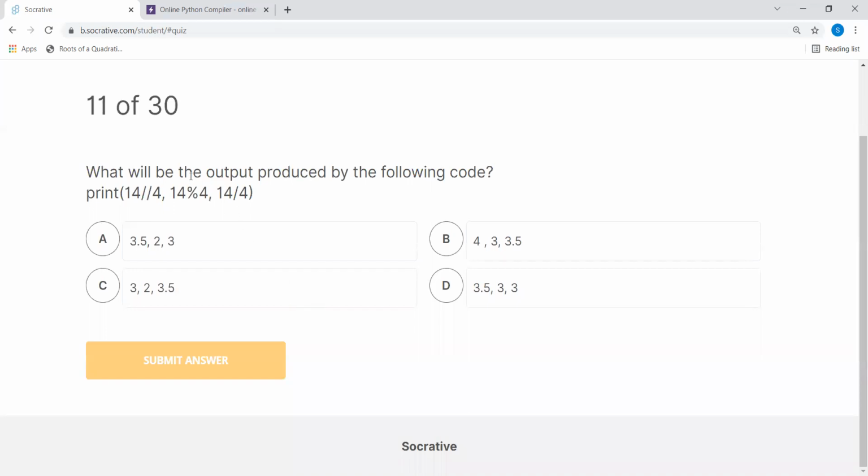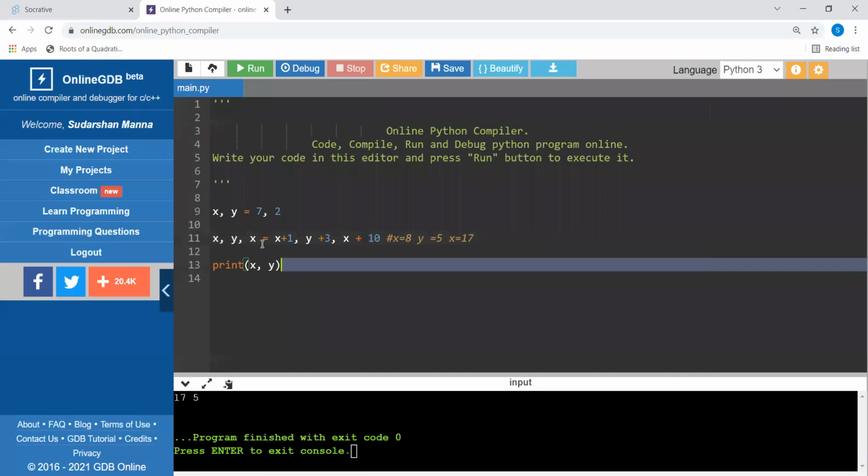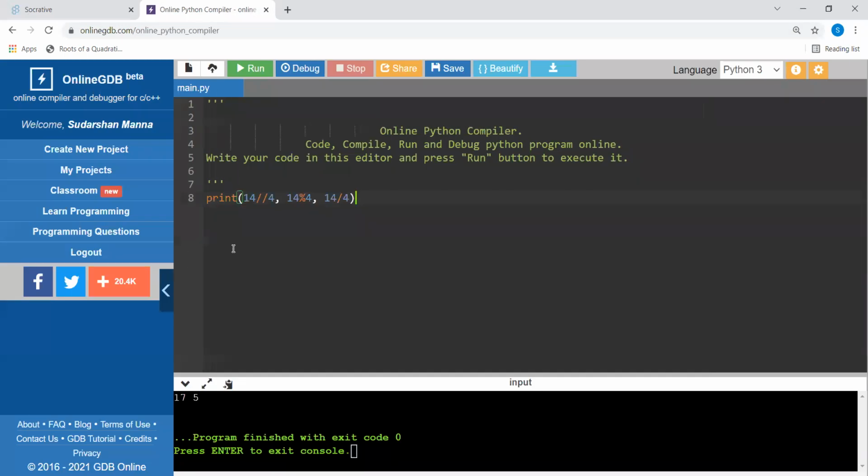Now we are coming to the next one. What will be the output of the following code? Let me show you. Though it's nothing very difficult to see what will be the answer.